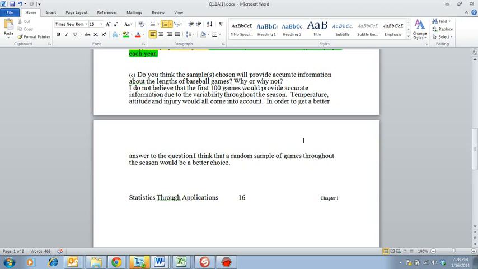I put that I do not believe that the first 100 games would provide accurate information due to the variability throughout the season. Temperature, attitude, and injury would all come into account. In order to get a better answer to the question, I think that a random sample of games throughout the season would be a better choice.